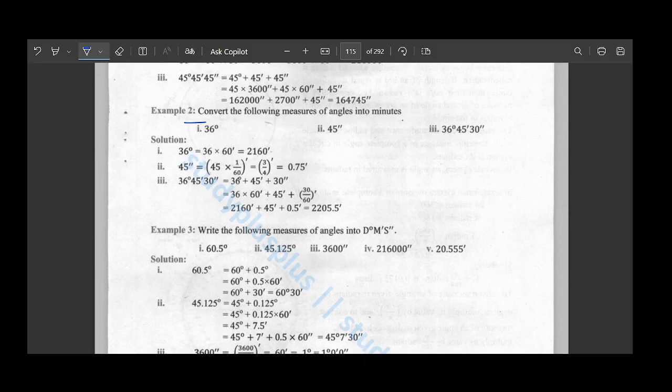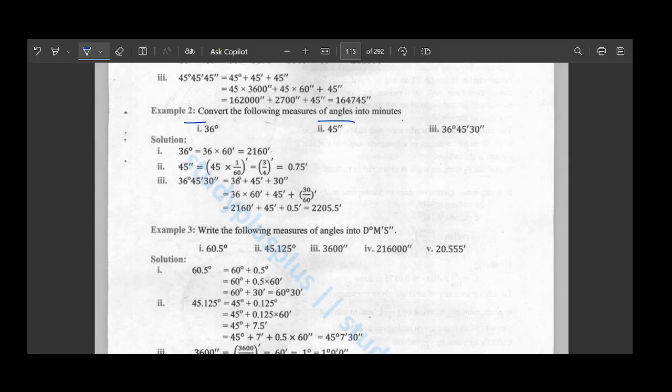After that, 36 will be multiplied with 60 minutes, and when 36 is multiplied with 60, it results in 2160 minutes. So this will be your answer for the first part of example number 2. Then we have 45 seconds.